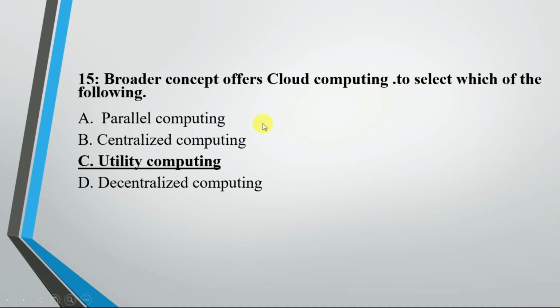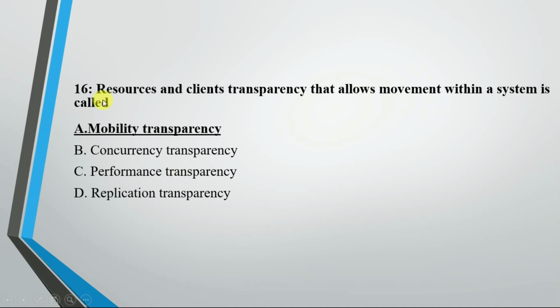So options are parallel computing, centralized computing, utility computing, decentralized computing. So answer is option C, that is utility computing. Now the question is very known to all, so that is an important question. So resource and client transparency that allow movement within the system is called mobility transparency, concurrency transparency, performance transparency, and application. So answer is mobility, because we are moving here. Mobility is a term that is relatable to the movement, so here we are moving, that is mobility transparency.